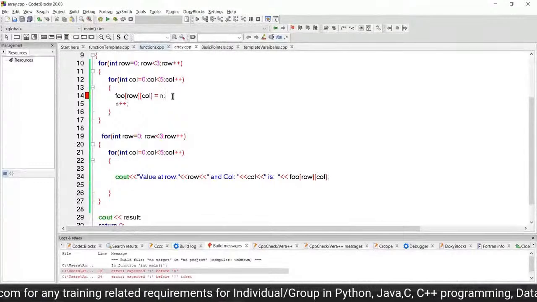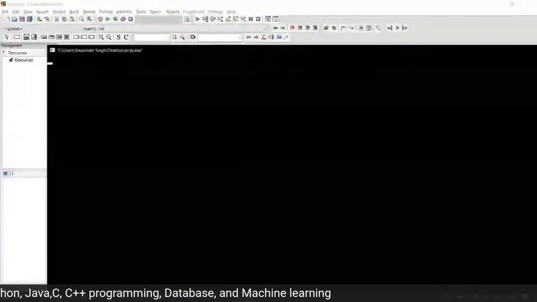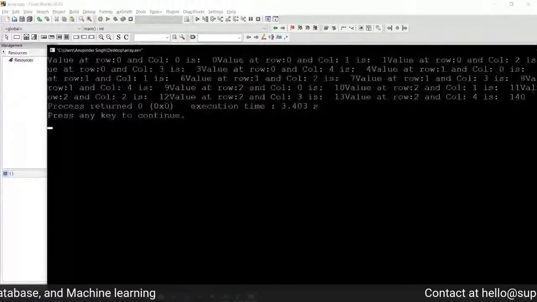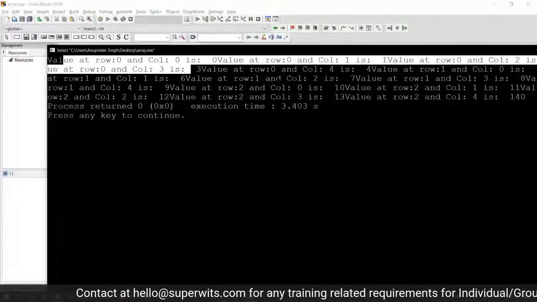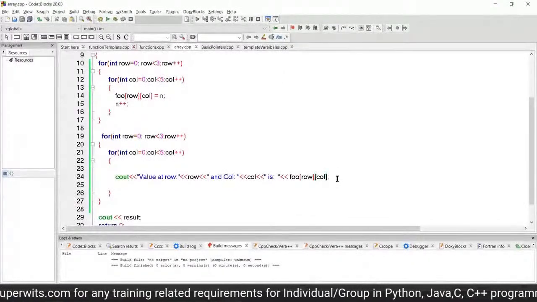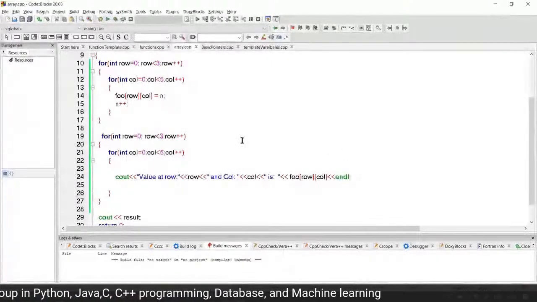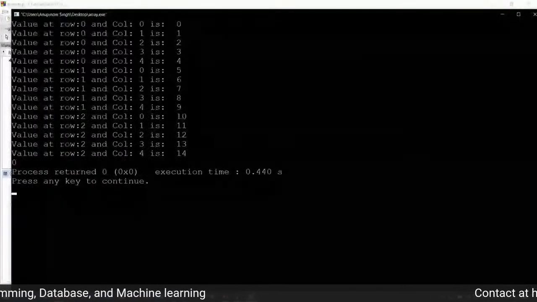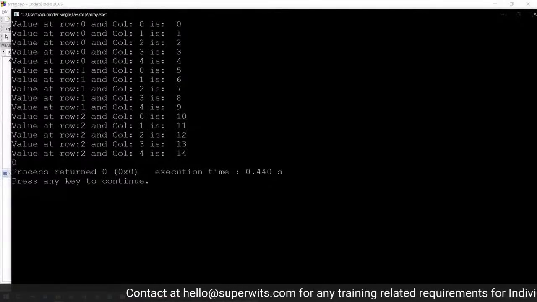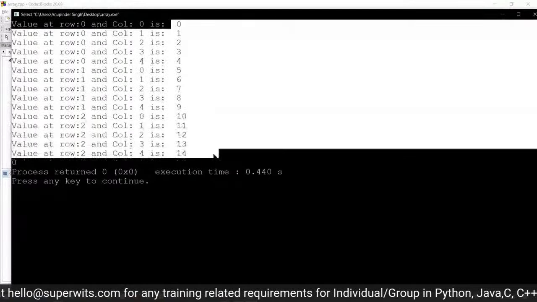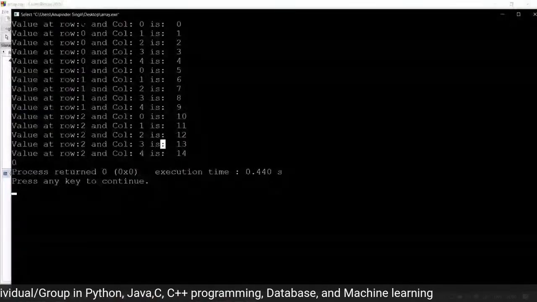So I missed 2 semicolons. So again, I emphasize: check your code for all the syntax first. So you can see here what the values are. So value at row 0 and column 1 is 0 and 1, and so on. Let me do a better printing over here for you so that you can understand the particular concept. So here, what we have is, value at the first row, that means the 0th row, and first column is 1, and so on. We know there are 15 values, starting from 0 to 14. We have entered the values correspondingly. And this is how multi-dimensional arrays are going to work.